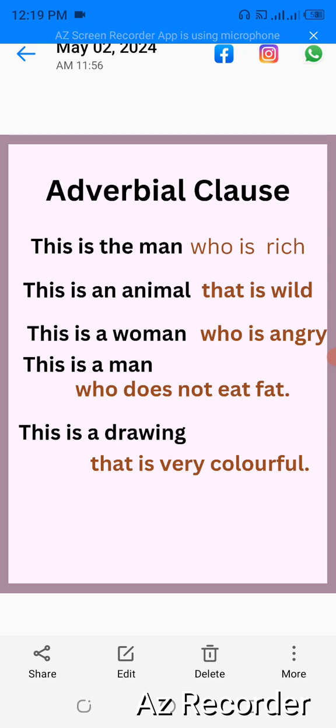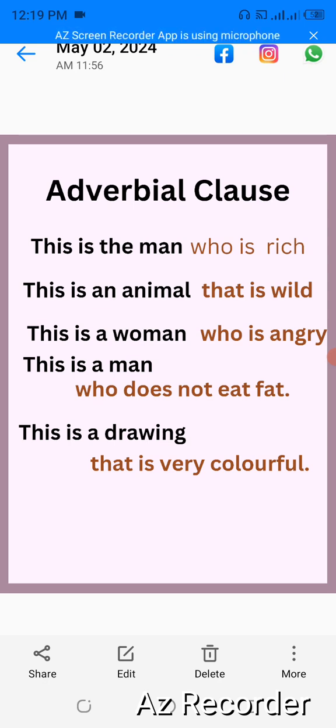So we can see that the noun is very close. The adjectival clause is close to the noun it qualifies. In fact, in all of them, the adjectival clause follows the noun it qualifies.